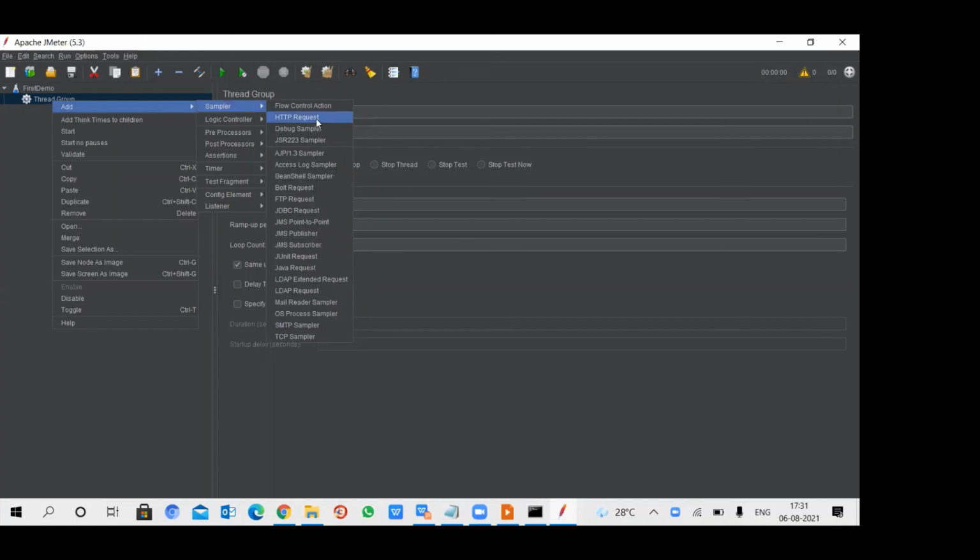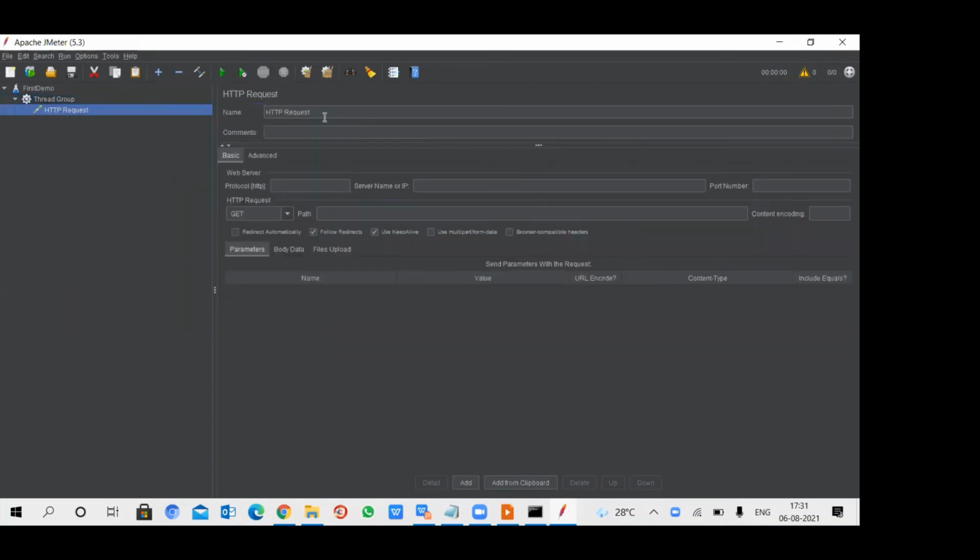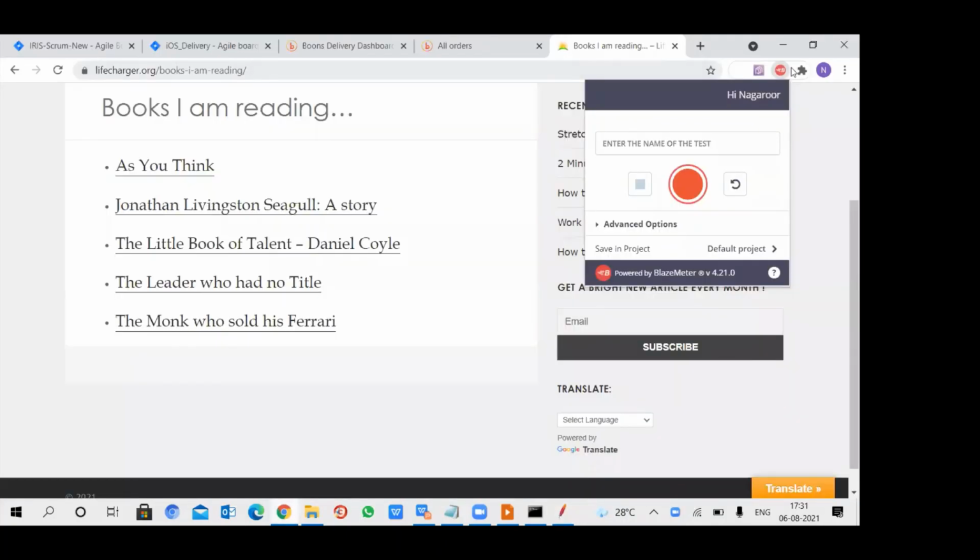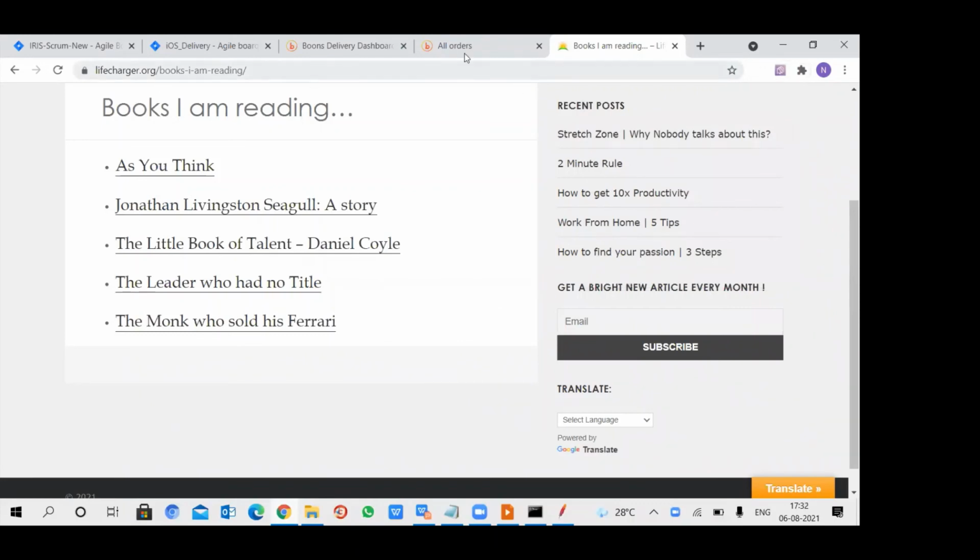For now, I will explain by running through the HTTP request. Here we need to mention some configuration like server name, path, port number, and protocol name. For this, I have chosen a web application called Live Charger.